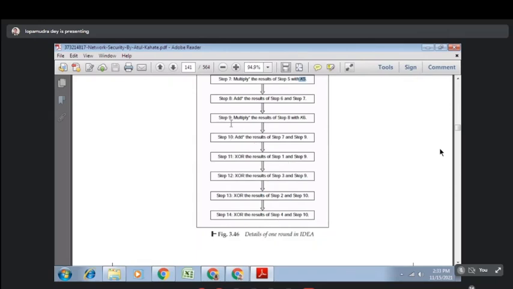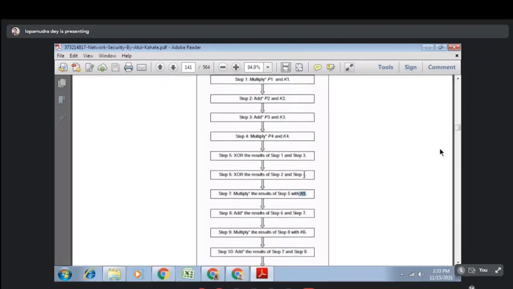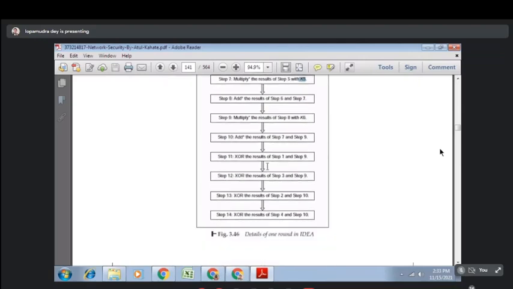So there will be 2 results, and the last 2 results are involved here, just like you performed XOR of step 1 and step 3. So these are the details of one round of the IDEA algorithm.